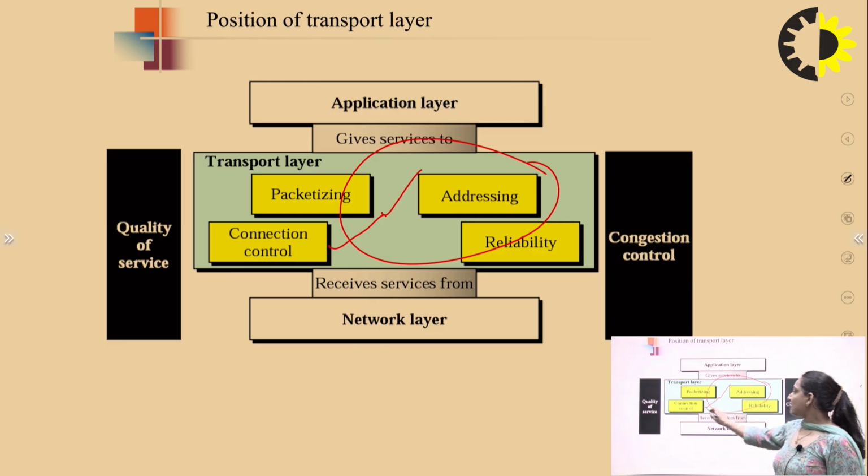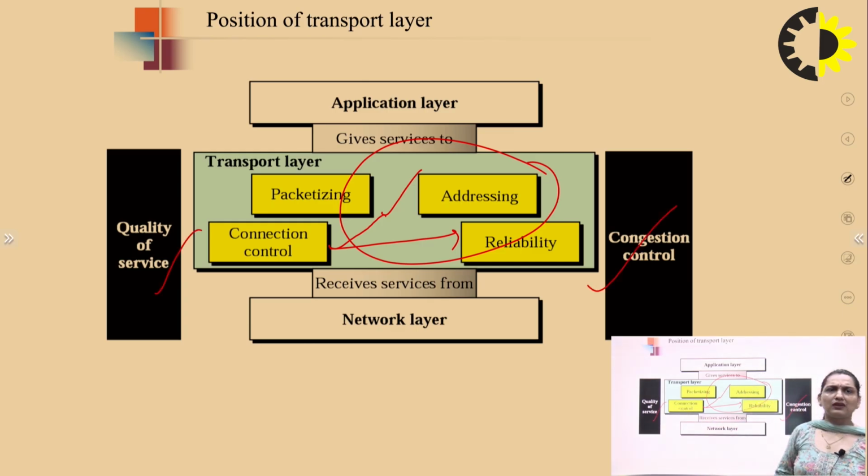Reliability is directly tied to connection oriented. When we say connection oriented, we say the connection is reliable. If we say connectionless, then it is an unreliable protocol. Then we have quality of service and congestion control, using error control and flow control. These are the characteristics of the transport layer.